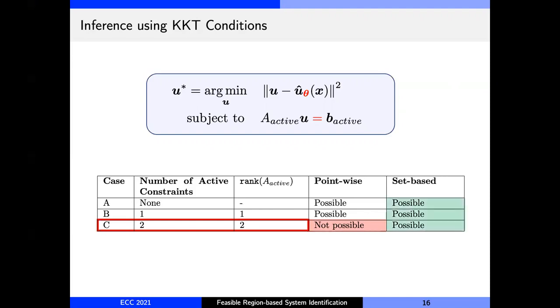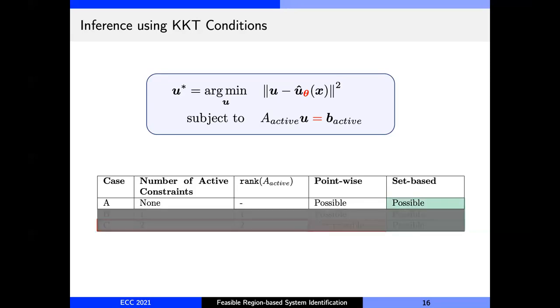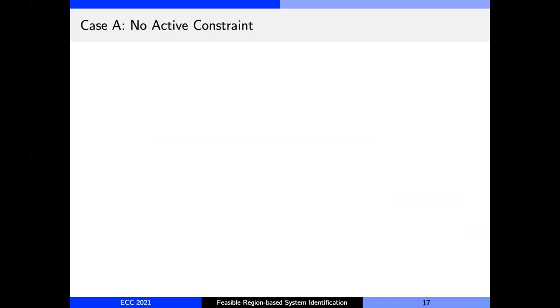So let's start by deriving a relation between theta_i and u_i star for case A. In this case, there is no active collision avoidance constraint. So the ego robot is free to use the reference control u_i cap itself without worrying about collisions with any other robot. That is to say that the optimal control u star is u cap itself.